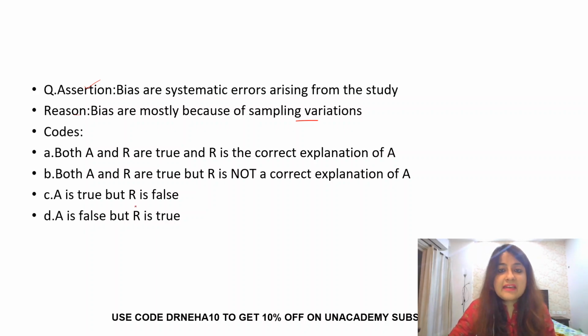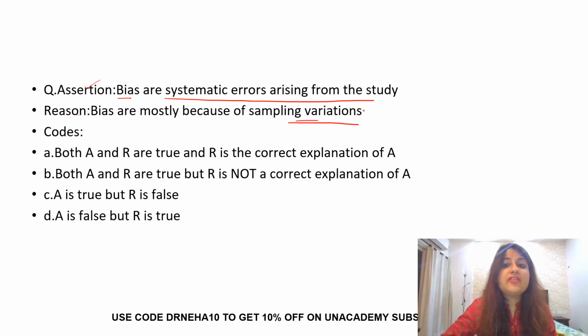Of course, the correct answer to this is that A is true. Definitely bias are systematic errors which arise from the study. But the reason, bias are because of sampling variations? No, this statement is absolutely false. The correct answer is A is true but R is false. Bias are systematic errors, or we can call them non-sampling errors.